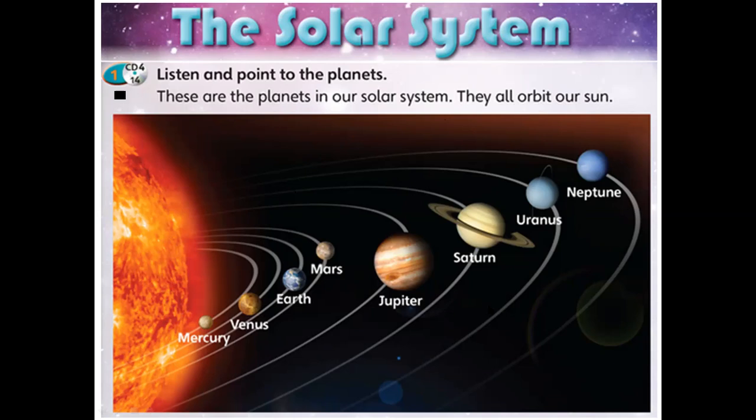It means all of these planets are going around the sun. This movement is called orbit. So take this audio and try to know how we can pronounce them.